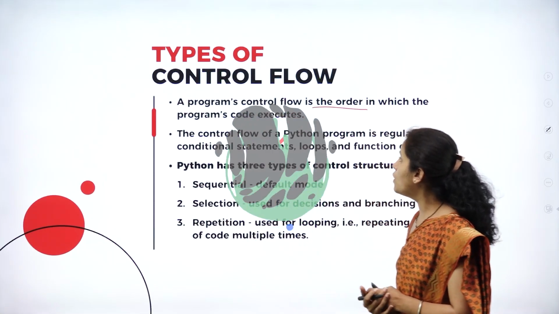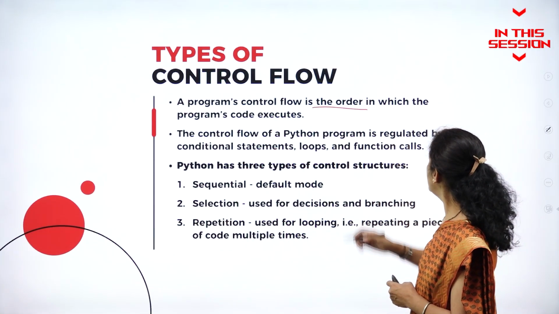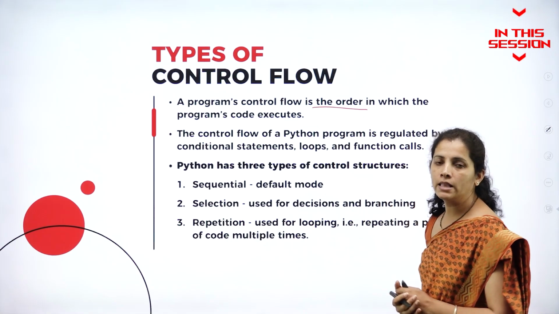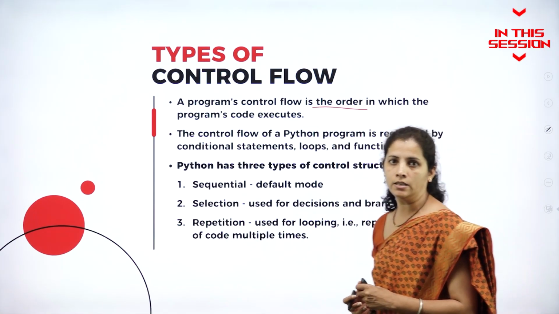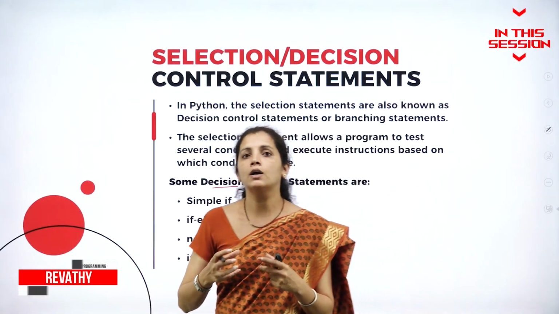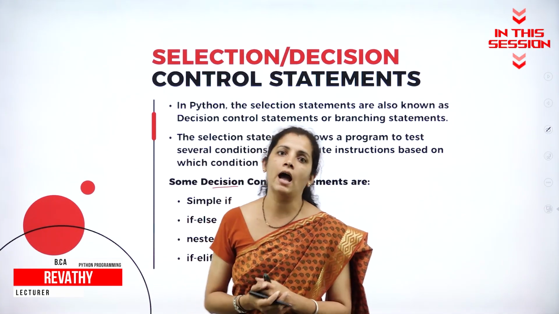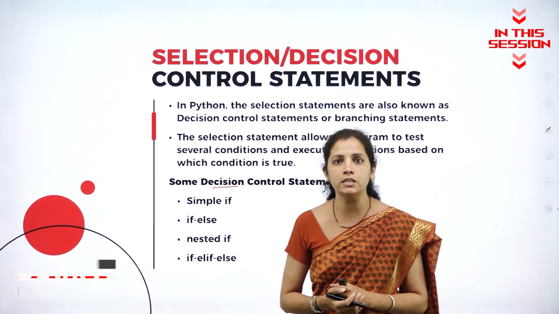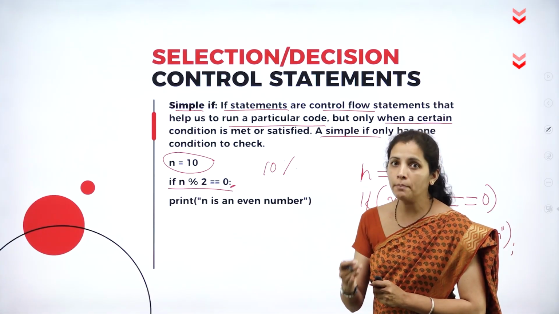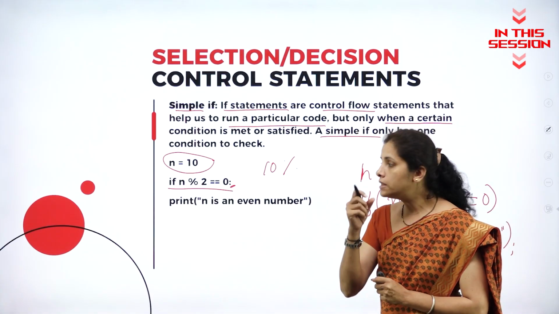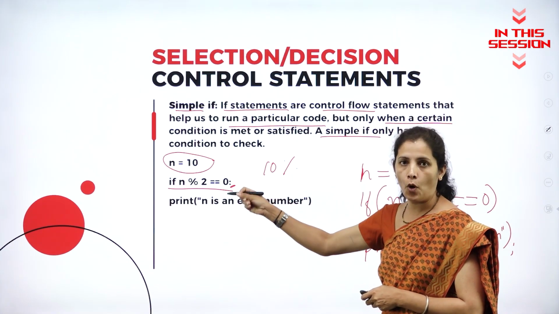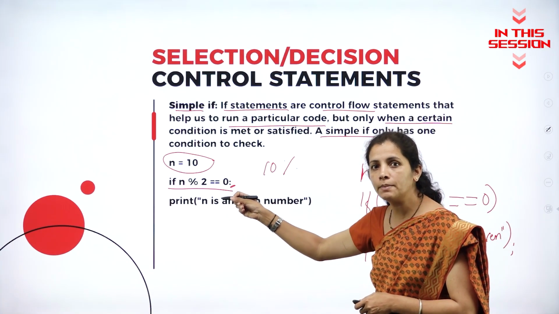The control flow of a Python program is regulated by the control statement. If I want to control the flow of the program, then I must have the decision making statement. If I want the remainder as my output, then I will go with the mod. So percentage is nothing but the mod.